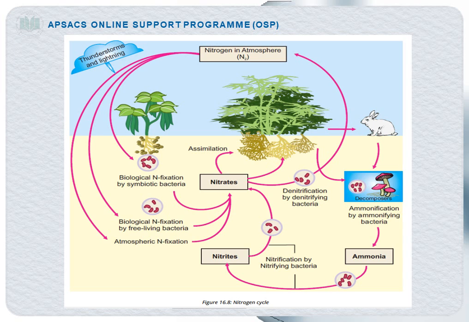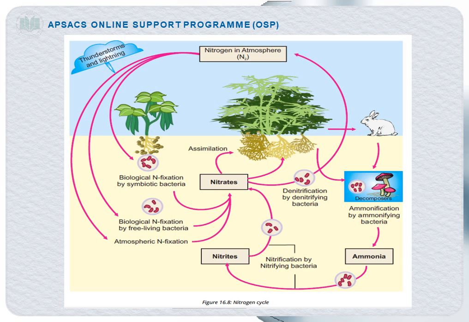Now denitrification is also a biological process, and the denitrifying bacteria act on these nitrates and nitrites and release the nitrogen back to the environment.